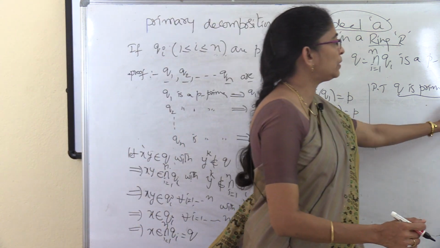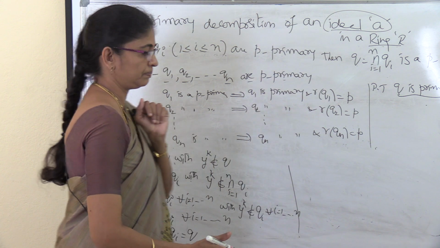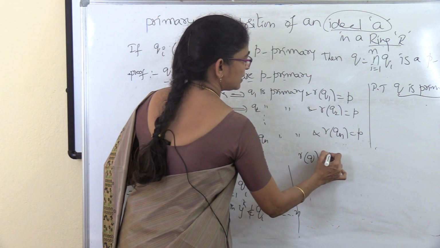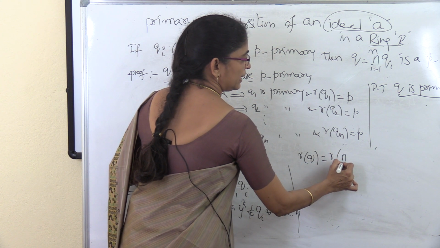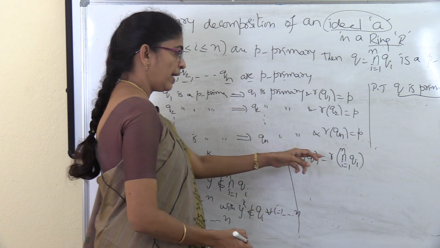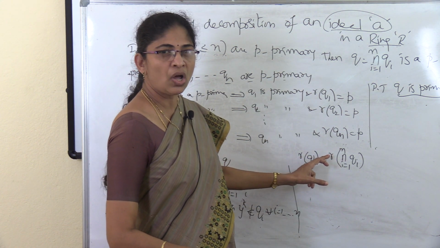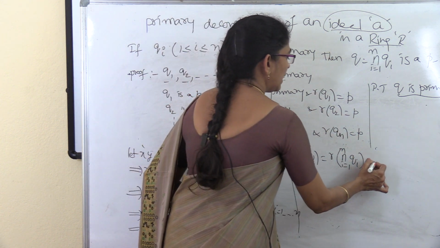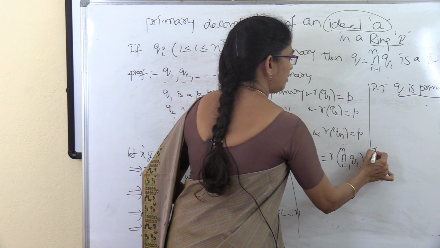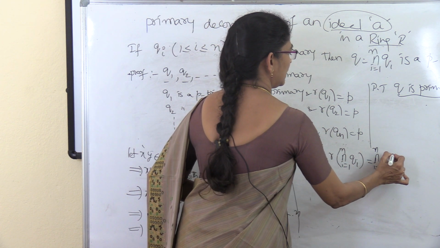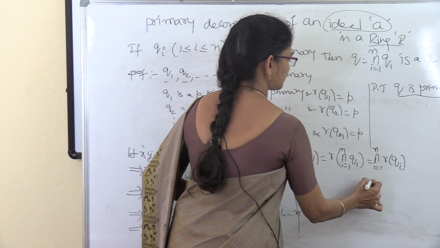Now we have to prove that r of q is equal to p. For that, let us take r of q equal to r of the intersection of qi, i equal to 1 to n. We know that the radical of an intersection of ideals is equal to the intersection of the radicals of the ideals, which means the intersection of r of qi.